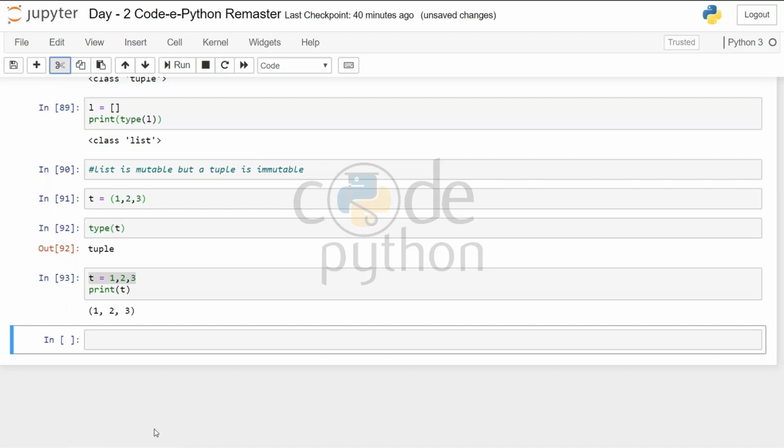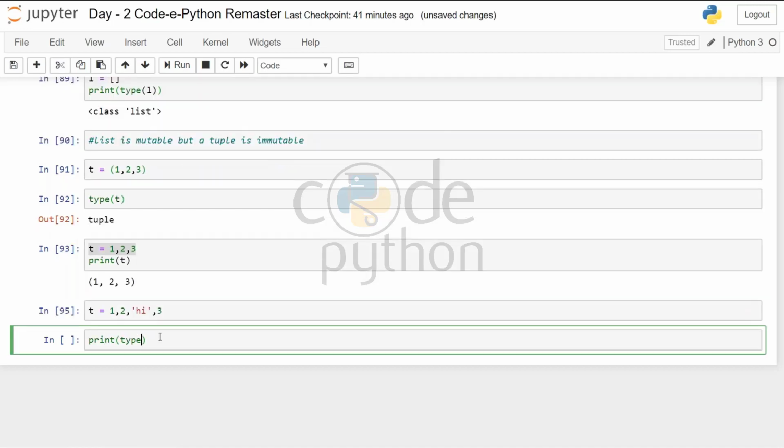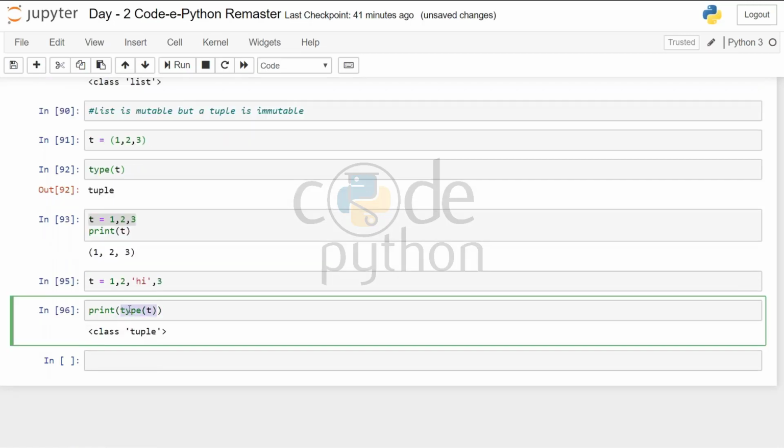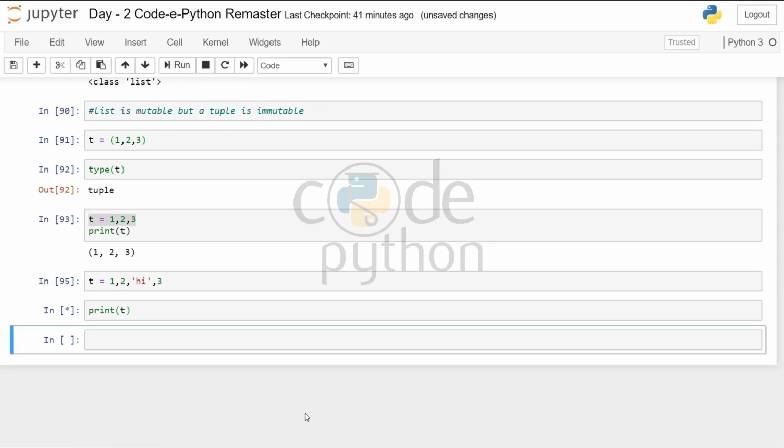Again, a tuple can also contain strings. Now I'll write print type T. It's a tuple. Or I can just print T. It will form a tuple.